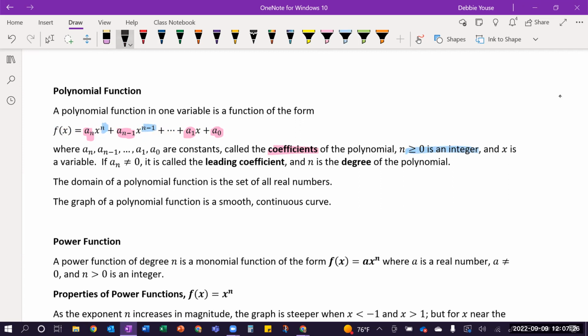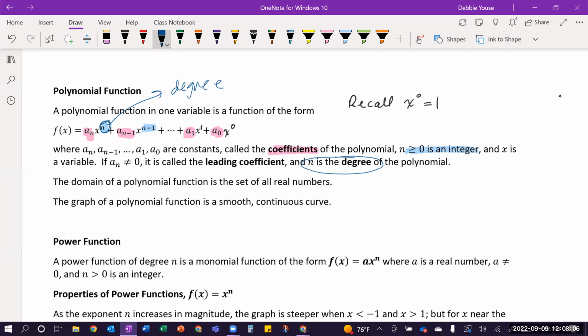Technically, there's an invisible 1 on the x in the second to last term. And technically, there's also an x with a 0 exponent on the last term that's constant, but recall that x to the 0 is equivalent to 1, and so we don't really write that there. The big thing is the largest value n at the beginning, when this is in descending order, is your degree. We want to make sure we are aware of what that is when I'm talking through examples shortly and refer to a degree.